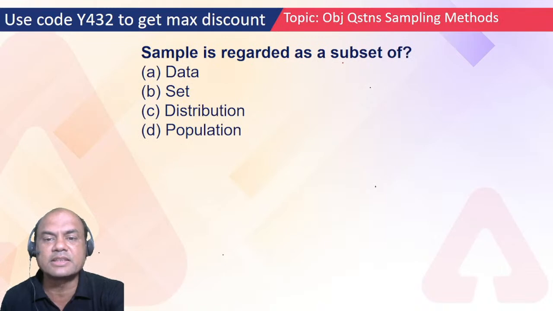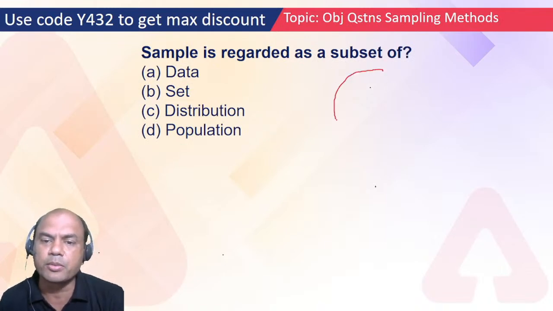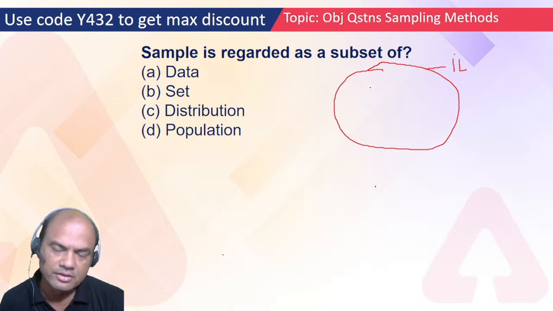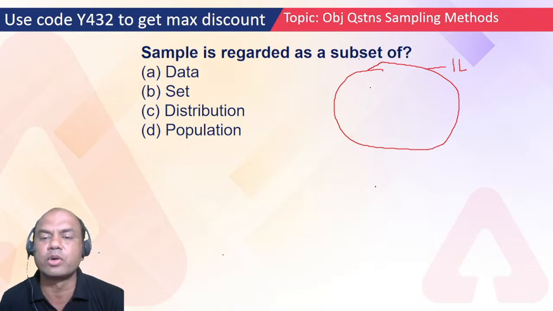Sample is regarded as a subset of what? So what should the sample be? See, if this is the full population, let's say 1 lakh people, I have to survey 1 lakh people. Now instead of surveying 1 lakh, I'll divide this into 10 parts.